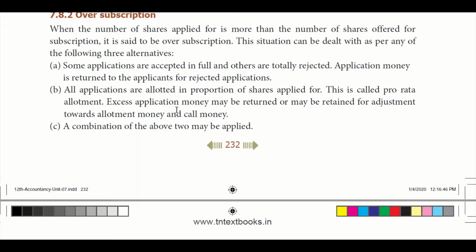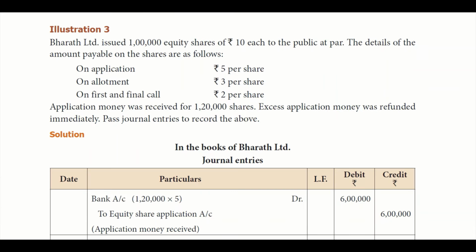The second method is they accept applications of all, process a partial amount for allotment, and use the remaining application amount for the call money of those shares. Any of these methods can be applied by the company as they wish.